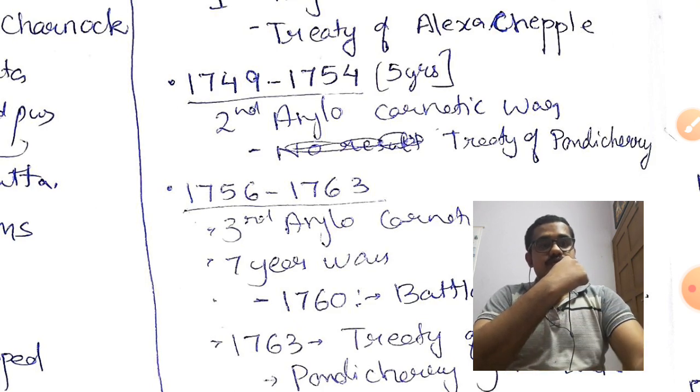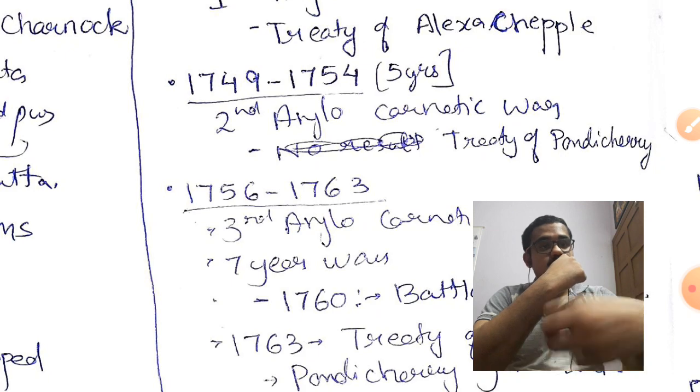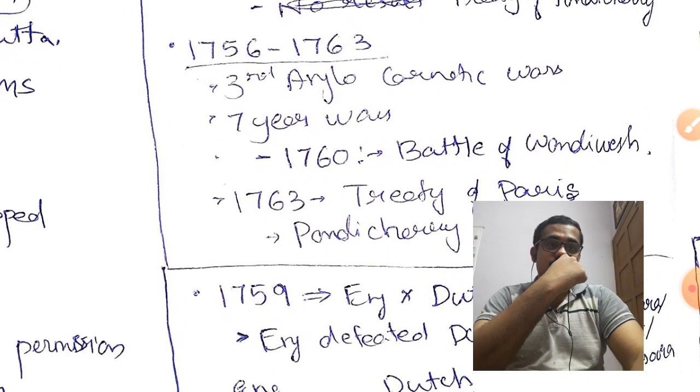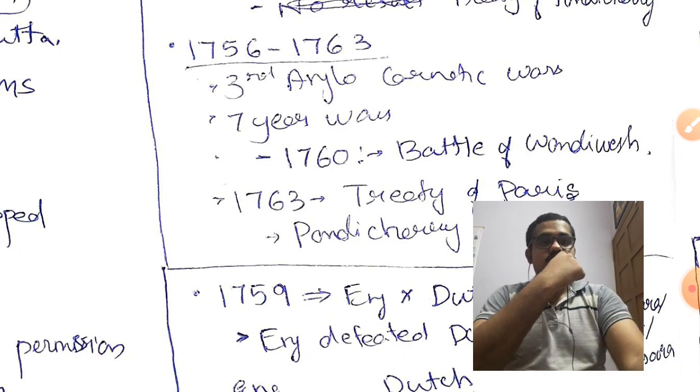But from 1756 to 1763, in between, the 1757 Battle of Plassey was also fought. Bengal was under the control of the British, so the British were more powerful, and in this 1756 to 1763 Seven Years' War, that is the Third Anglo-Carnatic War, which is also known as the Seven Years' War, the British won. And in 1760, the Battle of Wandiwash was fought in this war. That is a very important war to remember.